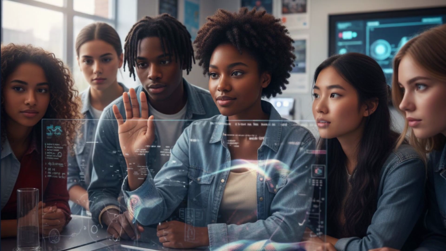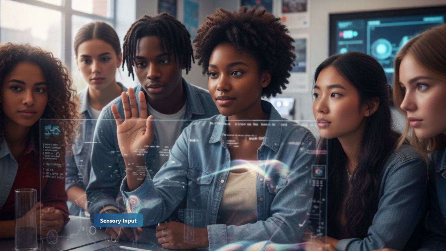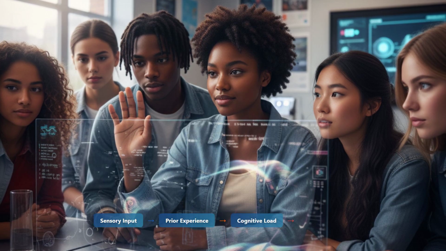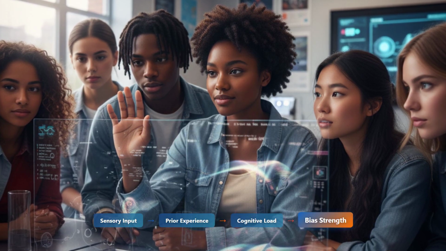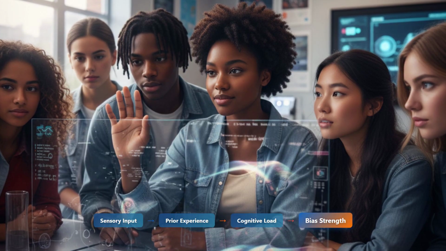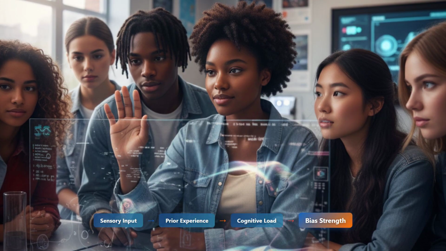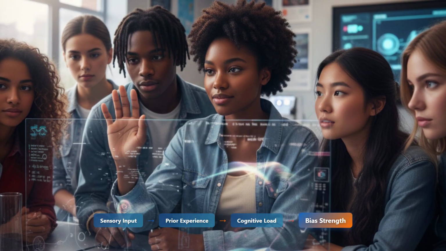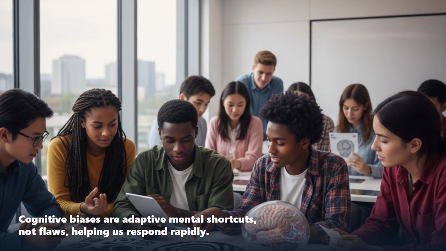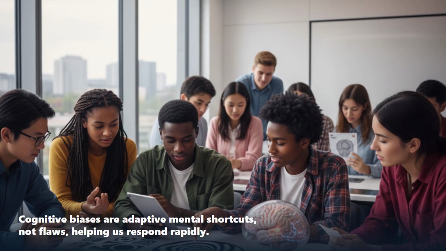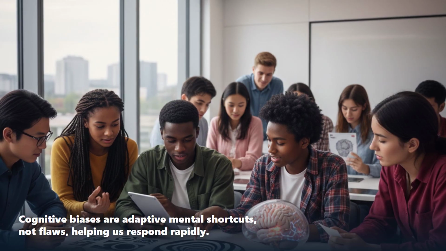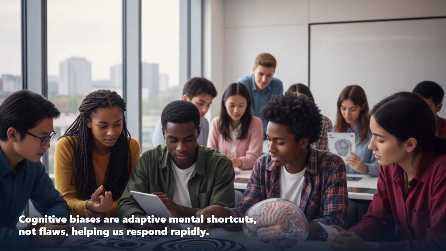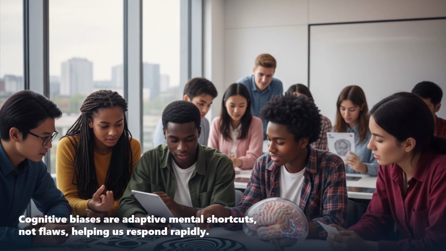Our brains are constantly making predictions and filling in gaps based on past experiences, a process Dr. Anya Sharma, a lead neuroscientist at the Brain and Mind Institute, explains is crucial for survival. She notes that our brains use mental shortcuts, called heuristics, to process information quickly, especially when faced with complex or ambiguous situations. While often efficient, these shortcuts can lead to systematic errors in judgment and perception, known as cognitive biases. These biases aren't flaws, they're an adaptive feature, helping us respond rapidly, even if it means sometimes sacrificing objective accuracy.